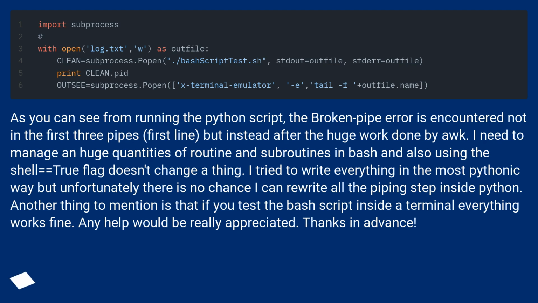As you can see from running the Python script, the broken pipe error is encountered not in the first 3 pipes, first line, but instead after the huge work done by awk. I need to manage huge quantities of routines and subroutines in bash, and also using the shell=True flag doesn't change a thing. I tried to write everything in the most Pythonic way, but unfortunately there is no chance I can rewrite all the piping steps inside Python.